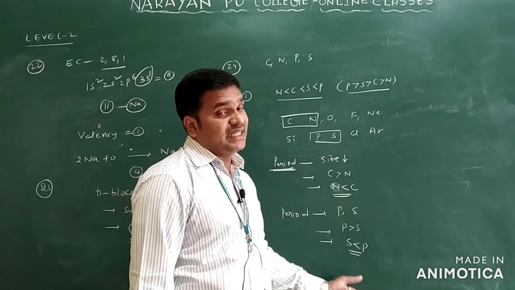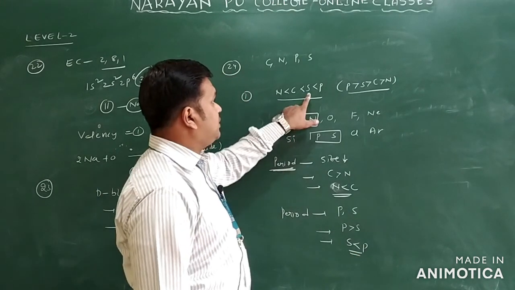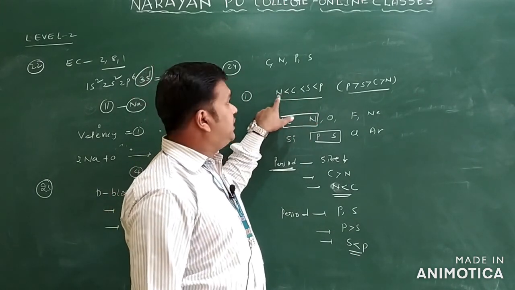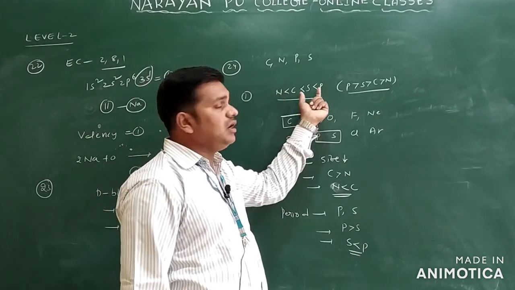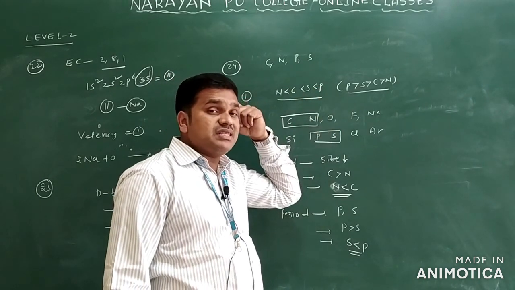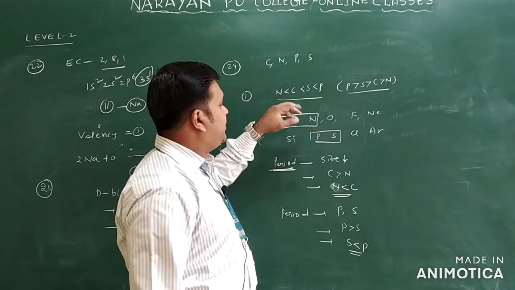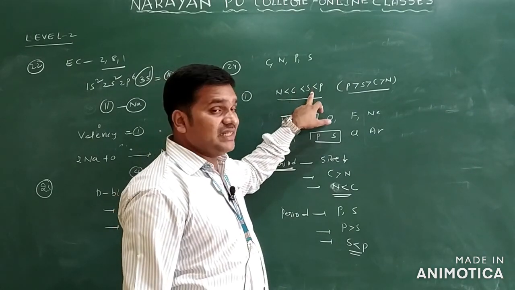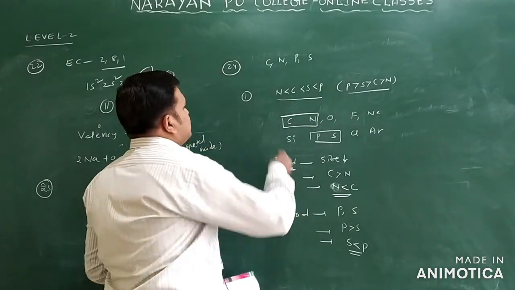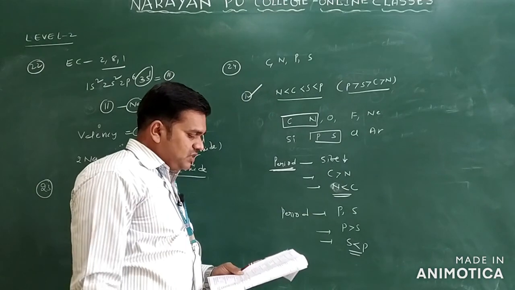Now, phosphorus is greater than sulfur, but sulfur less than phosphorus we are telling. Compared to nitrogen and carbon, these are second period elements and these are third period elements only. Third period element size is more than the second period element. So we can say nitrogen less than carbon, carbon less than sulfur, sulfur less than phosphorus only. So your answer is the first option only.